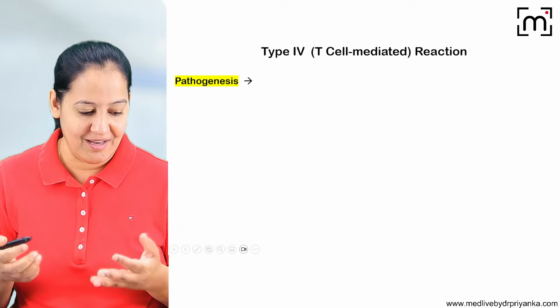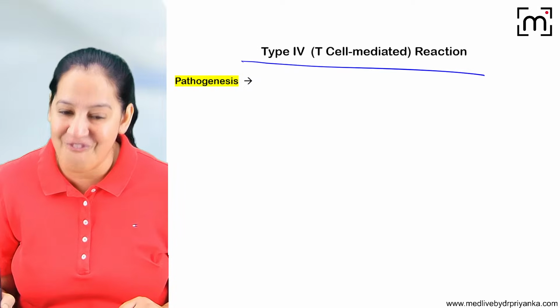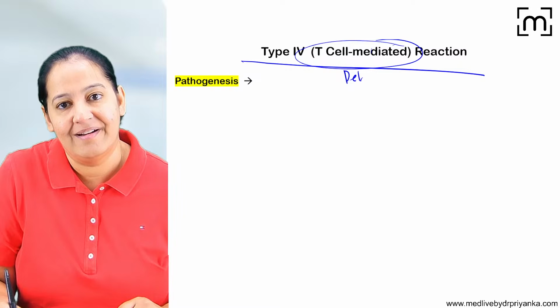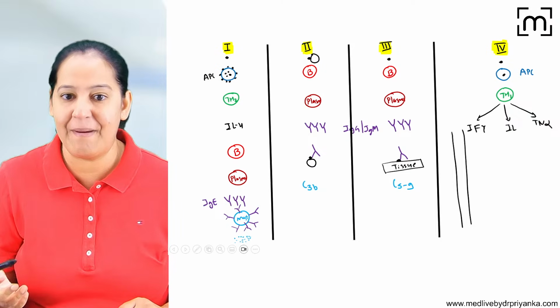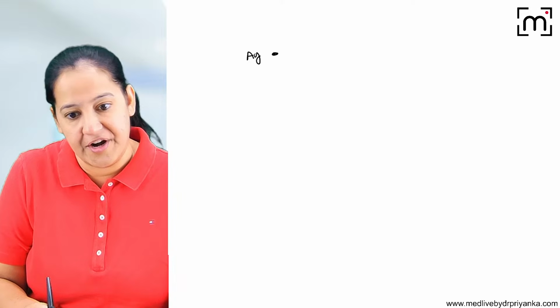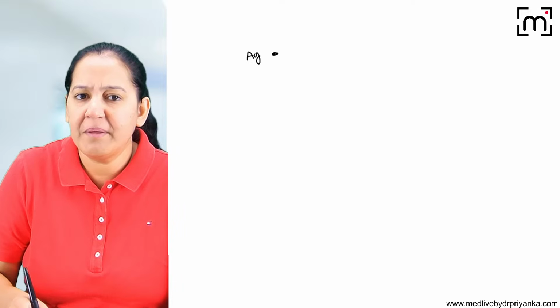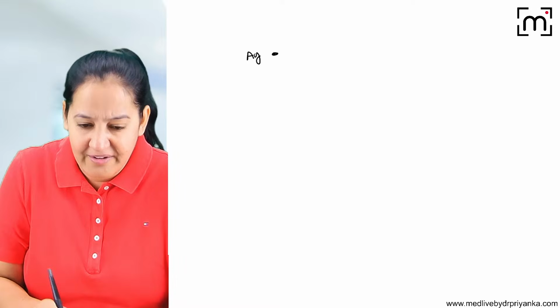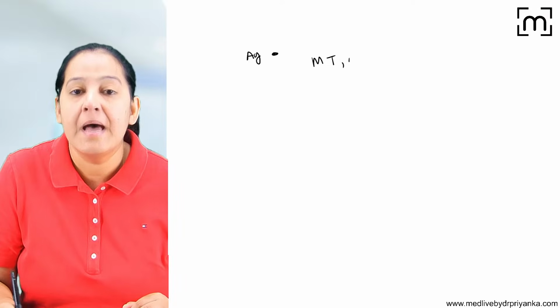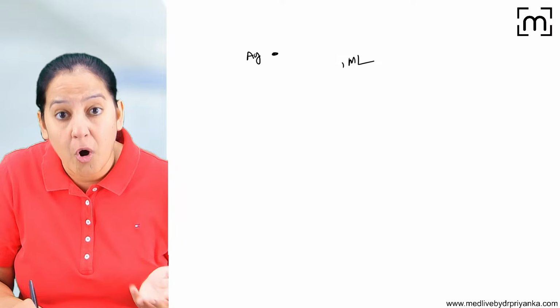Let me finish the last, type 4. Type 4 is also known as T-cell mediated or delayed hypersensitivity. Let me tell you the pathogenesis. Listen, here there is an antigen. The antigen here is a non-degradable antigen. That is the peculiarity. What do you mean by non-degradable antigen? The antigen presenting cell cannot degrade it. For example, Mycobacterium tuberculosis and Mycobacterium leprae are non-degradable antigens.